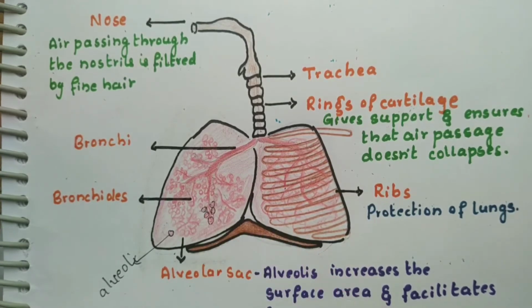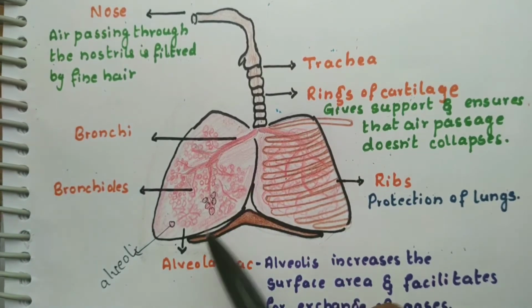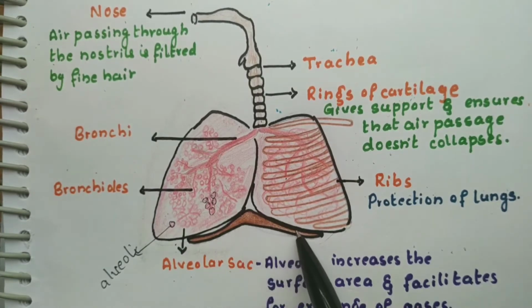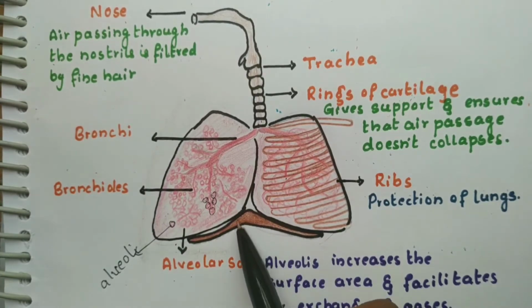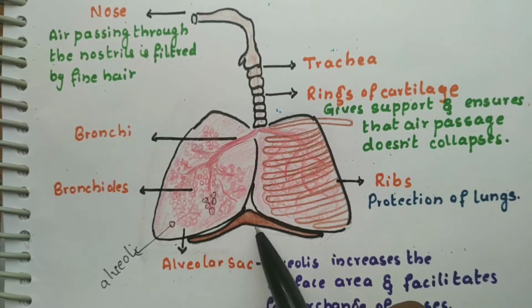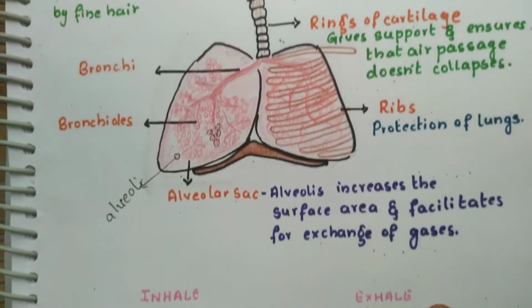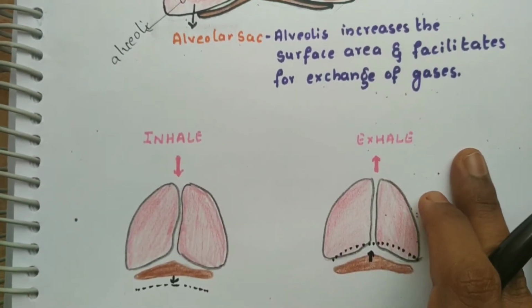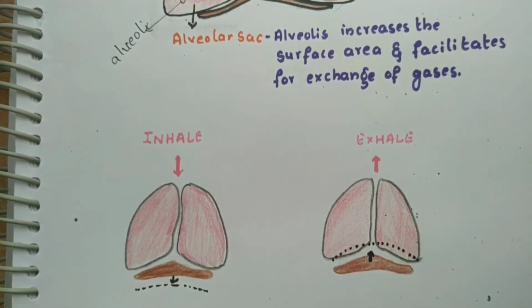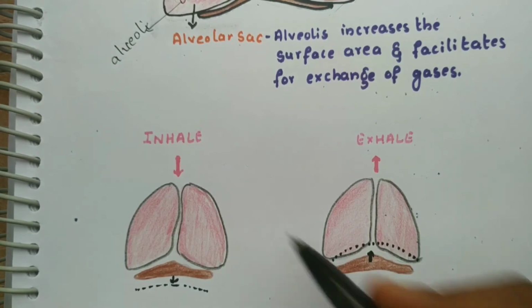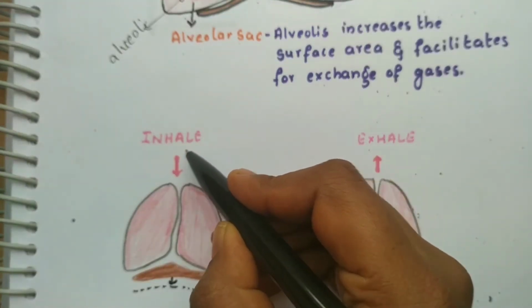Let us understand what happens to the diaphragm. You can see here a brownish structure called the diaphragm. The diaphragm facilitates the exchange of gases. Let us see how it changes when we inhale and when we exhale. When we inhale, inhaling means taking in the air.